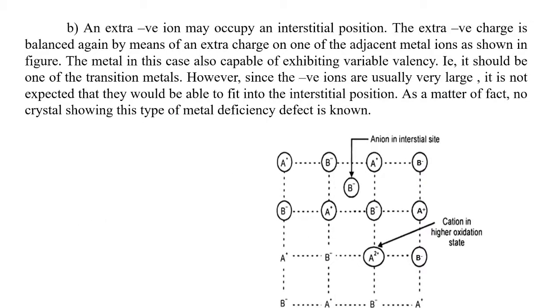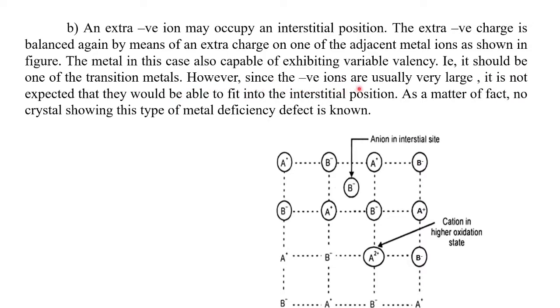Another possibility for metal deficiency defect is that an extra anion may occupy the interstitial positions. So this is another possibility, but there is no compound as of now with this defect because it is difficult for an anion to occupy the interstitial position due to its size. The extra negative charge is balanced by extra charge of a nearby metal atom. So here one B- is there, meaning one nearby atom will have A+2 charge. It should be one of the transition metals.